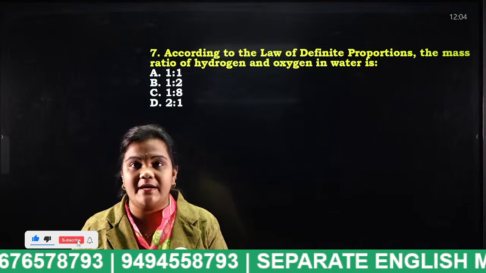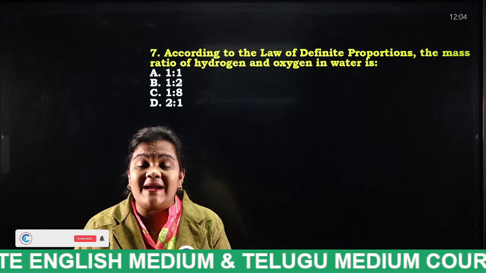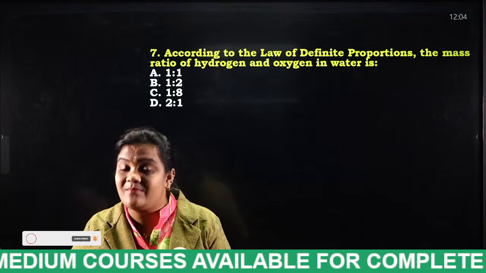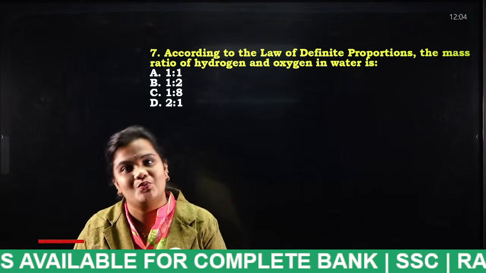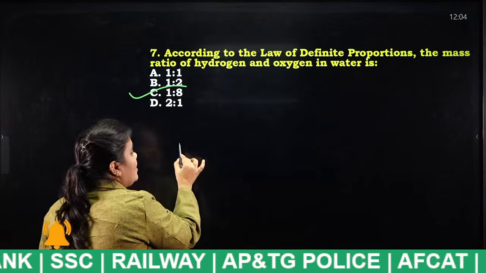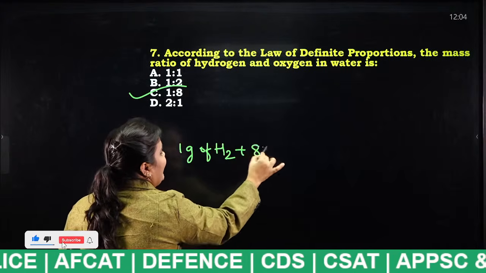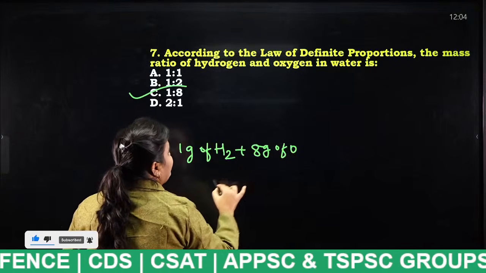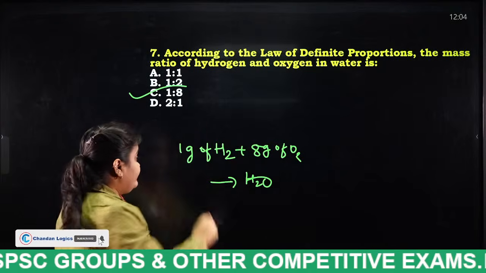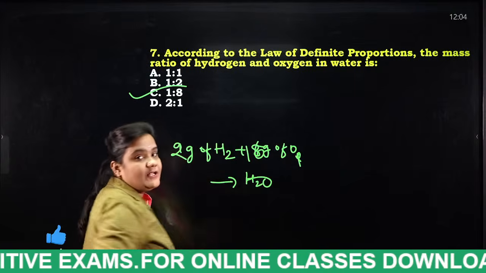I have discussed this with you already. Very good. If we combine 1 gram of hydrogen with 8 grams of oxygen, we will get H2O. Very good, students. 1:8. 1 gram of hydrogen, if we mix it with 8 grams of oxygen, what will you get, students? We will get H2O. Even if 2 grams of hydrogen is mixed with 16 grams of oxygen, I told you we will get H2O.